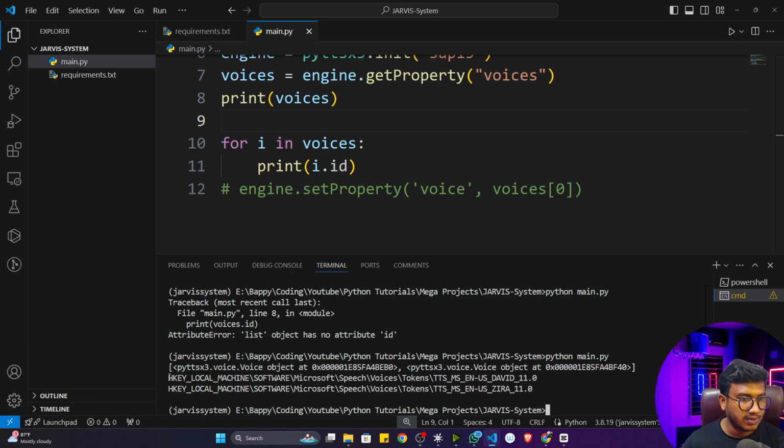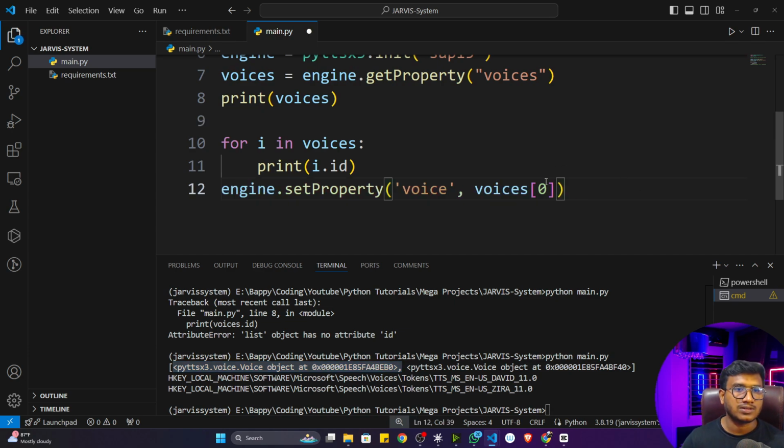it is giving me the voice names. The first voice name you can see is TTS MS en-US David 11.0, and the second one is US Zira 11.0. David is a male voice and Zira is a female voice. I want to take the David voice, and you can see the David index is the first index, that means index 0. That's why I'm using this statement: I'm taking voices at index 0, and I only want the ID. Whatever code I have written here, I wrote in just one line.